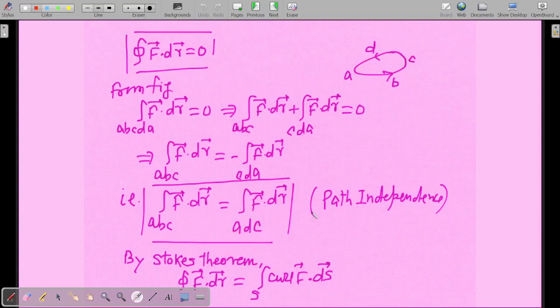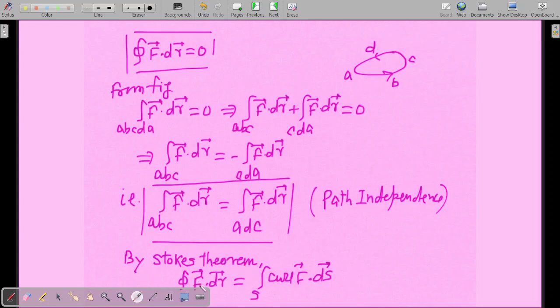Now path independence. This shows that either you move like this from A to C, or you move like this from A to C, in both the cases the work done is the same. So it is showing you path independence, and if the work done is path independent, then that is a conservative force.